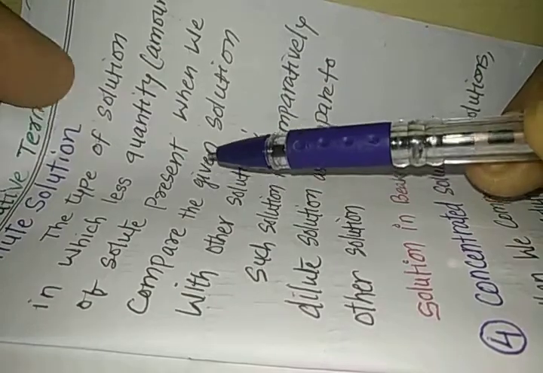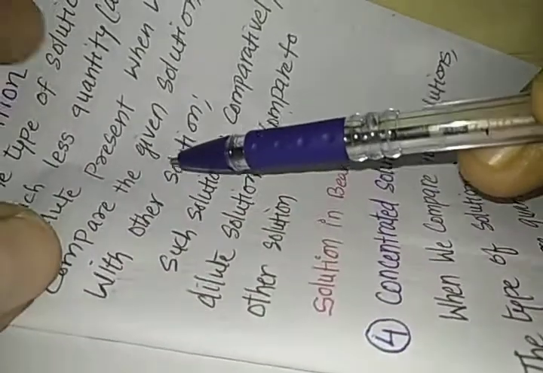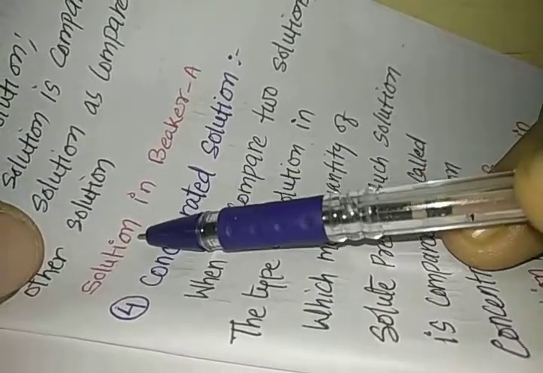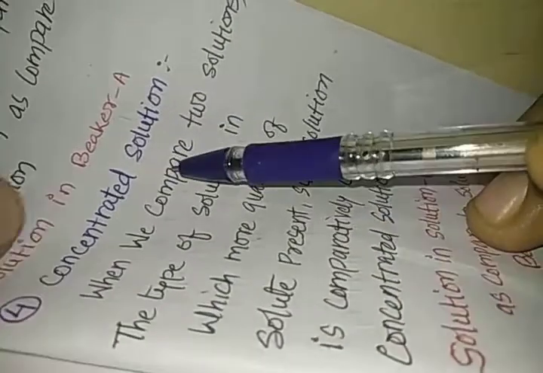It is very important to mention here that dilute solution is a comparative term, and we can say that compared to the other solution, this solution is dilute. So when we compare beaker A and beaker B, the solution present in beaker A is a dilute solution.